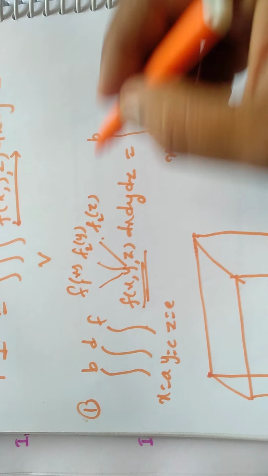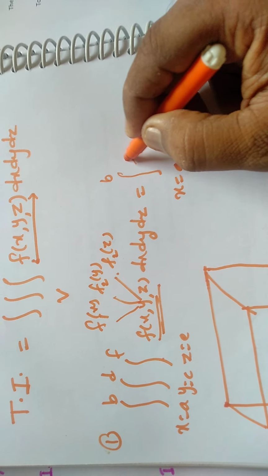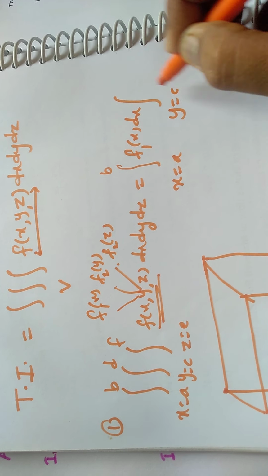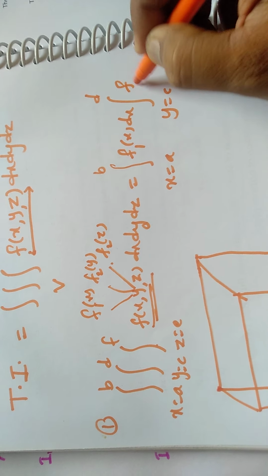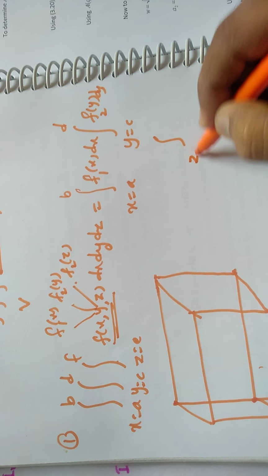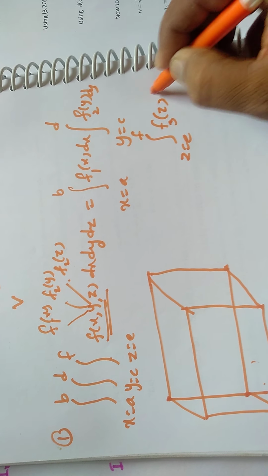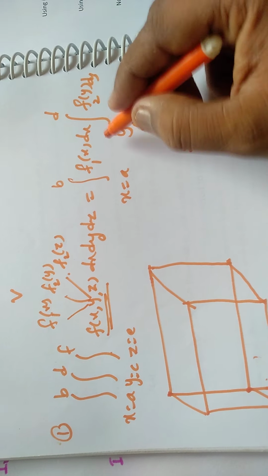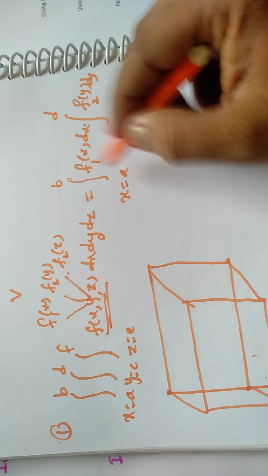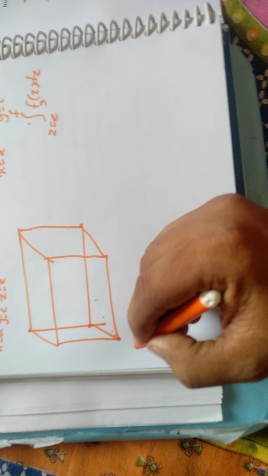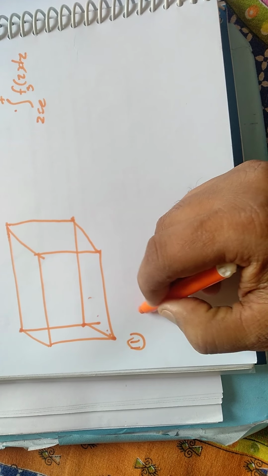Sometimes one of them may be constant, if there is no y variable term. So you can write: integral of f1(x) dx, integral y varies from c to d of f2(y) dy, and similarly integral z varies from e to f of f3(z) dz. You integrate them separately as a product of three single integrations, and you will get the value of the triple integration.